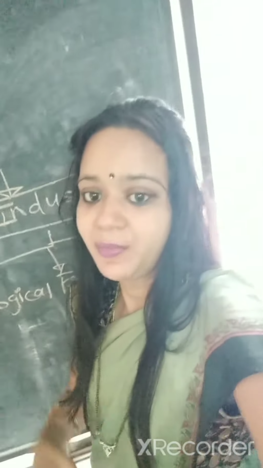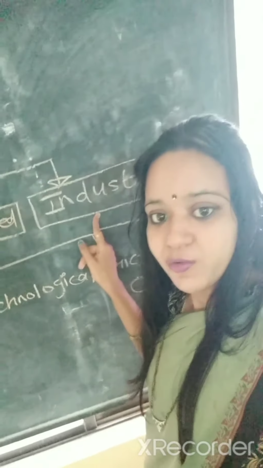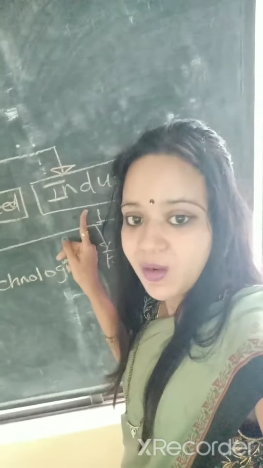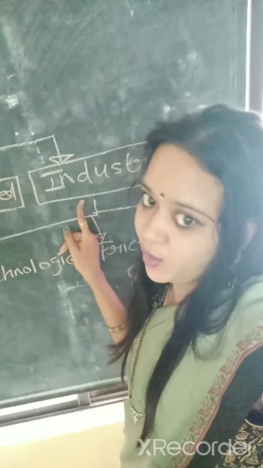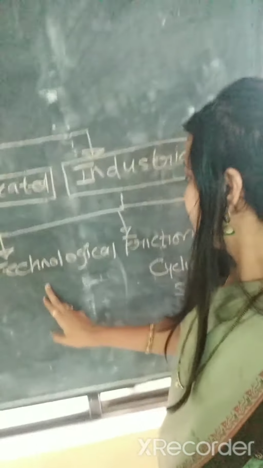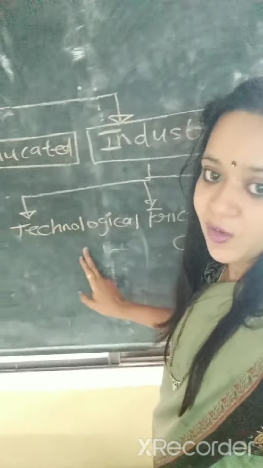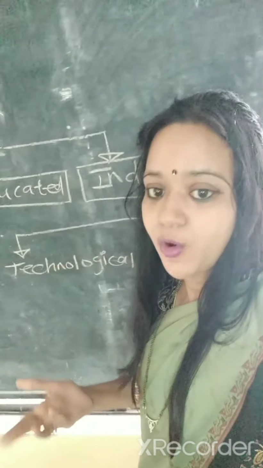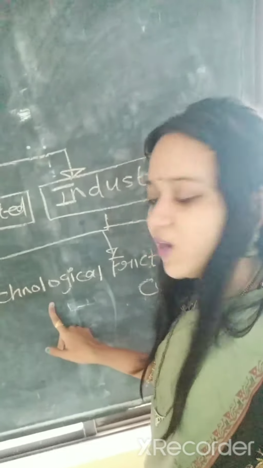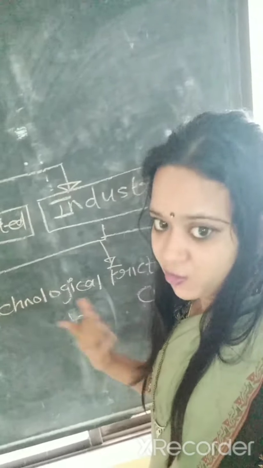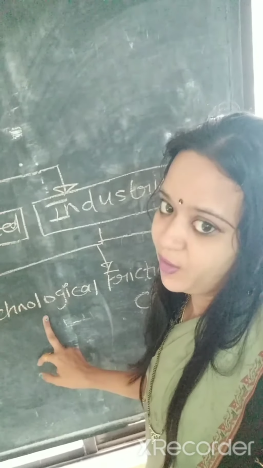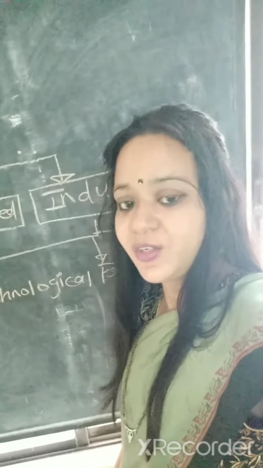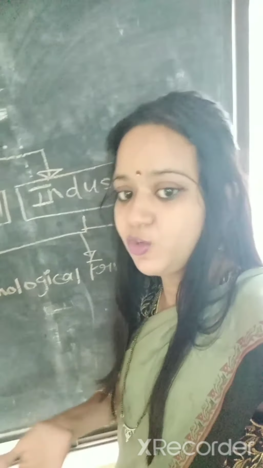So the production may be less because of slowdown in the economy, demand is not there for goods. Such type of unemployment which is found in industries is called as industrial unemployment. In this we have four parts. First is technological unemployment. Many people are not aware about how to use computer or new technology. This results because of no knowledge of the latest technology, so people don't have jobs.